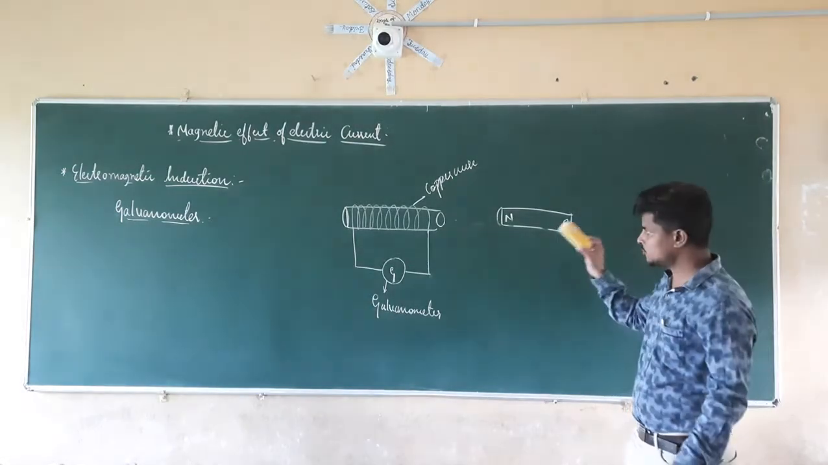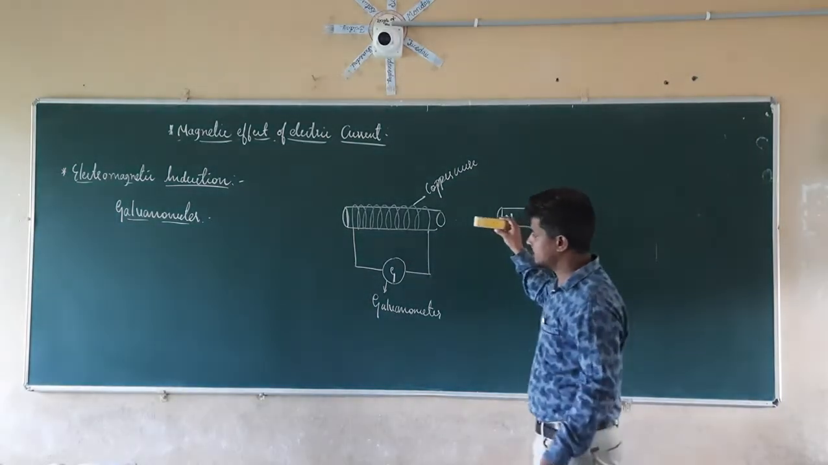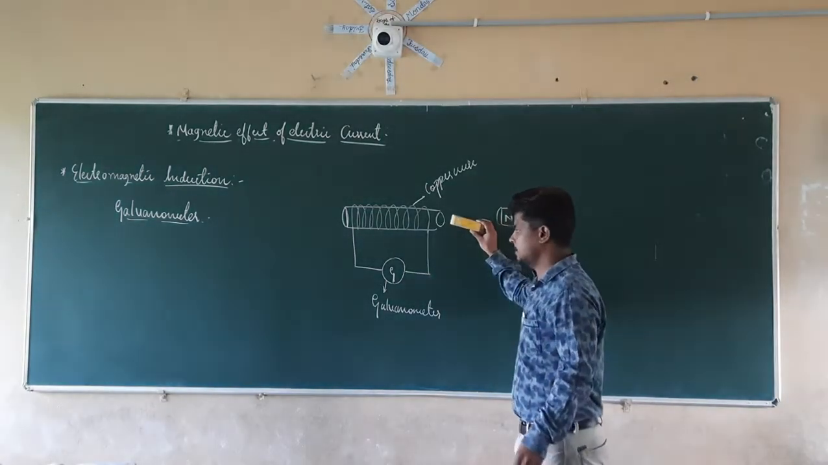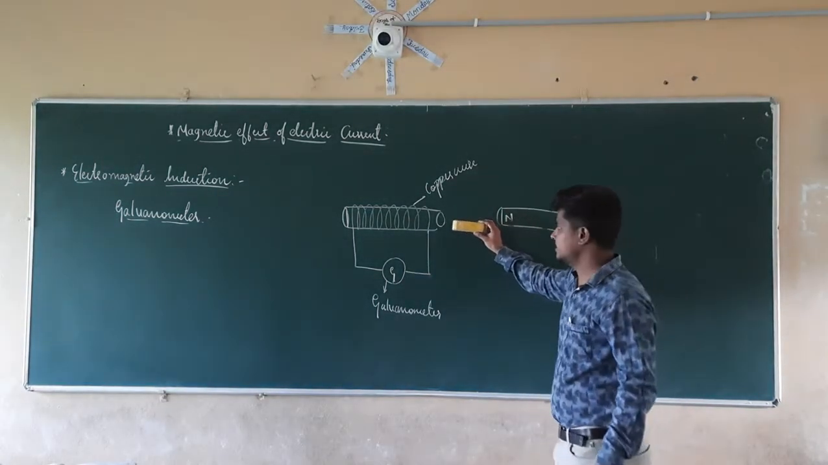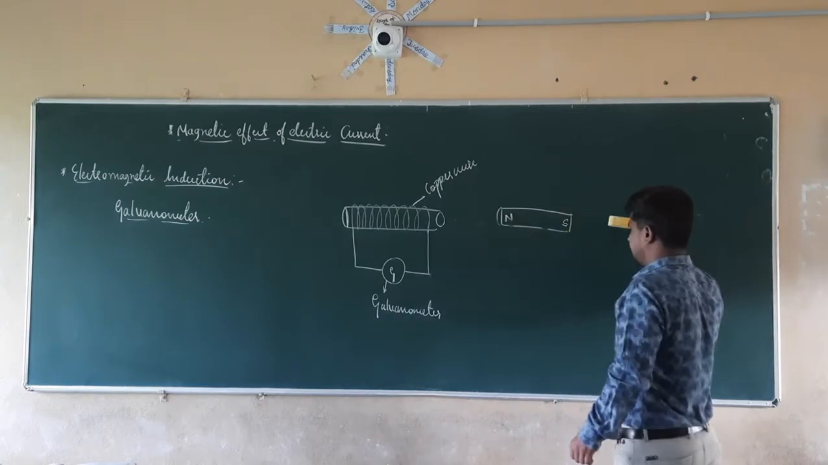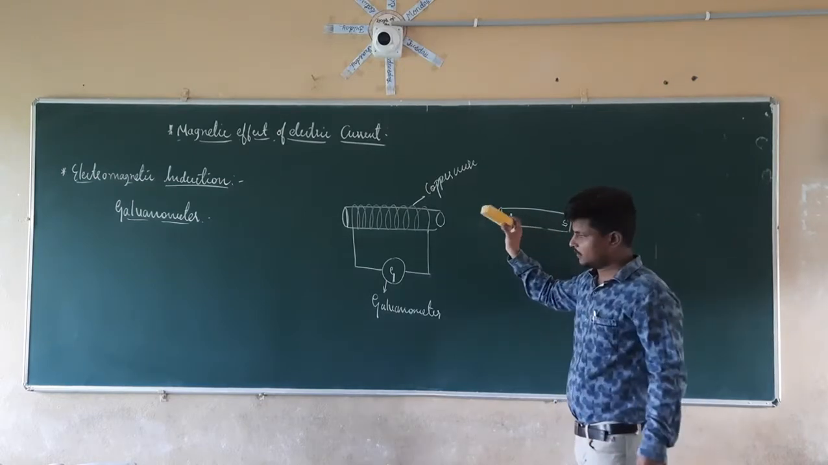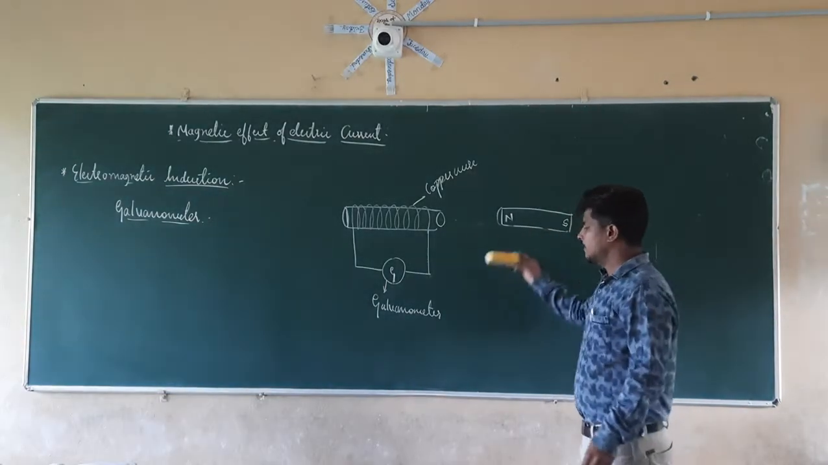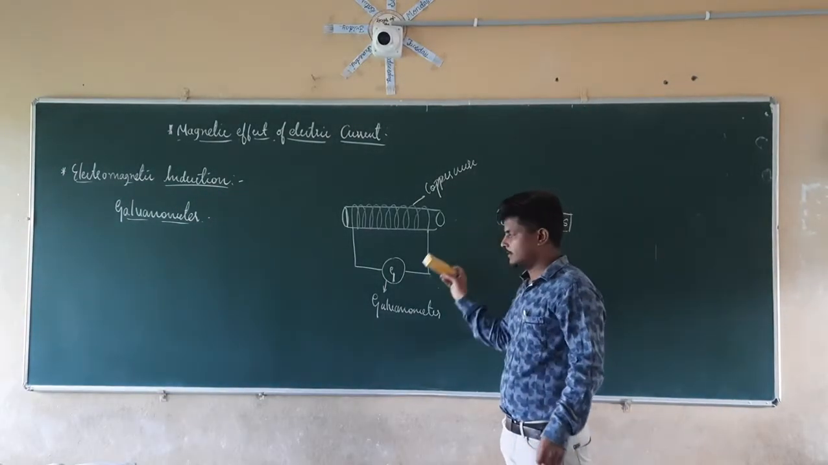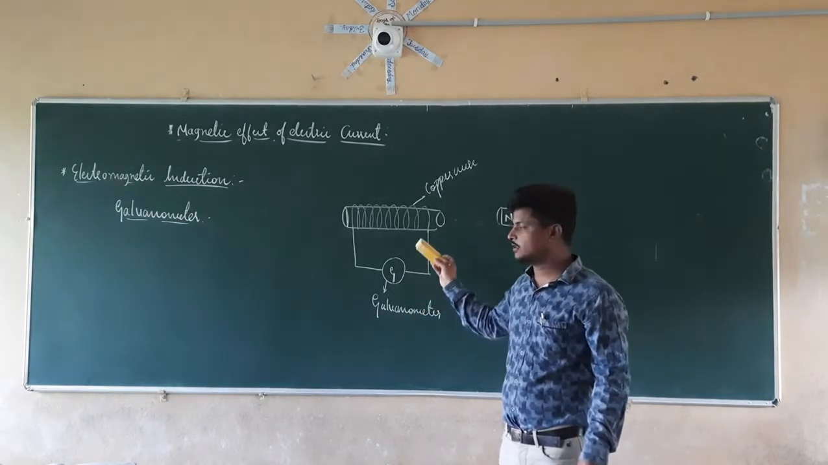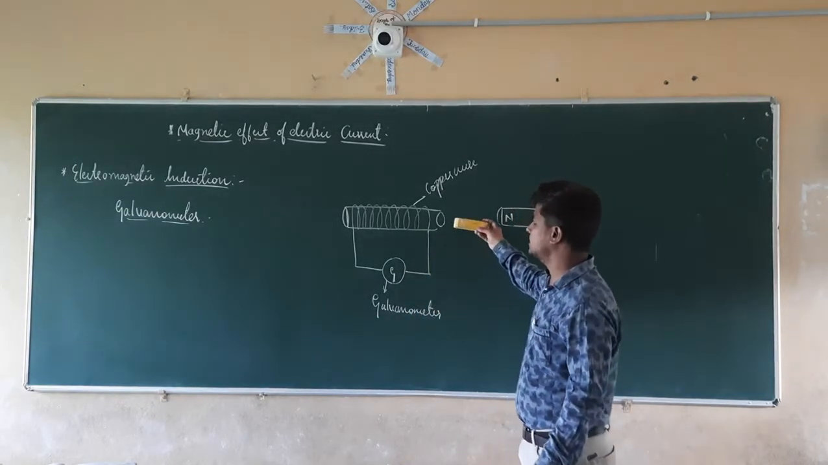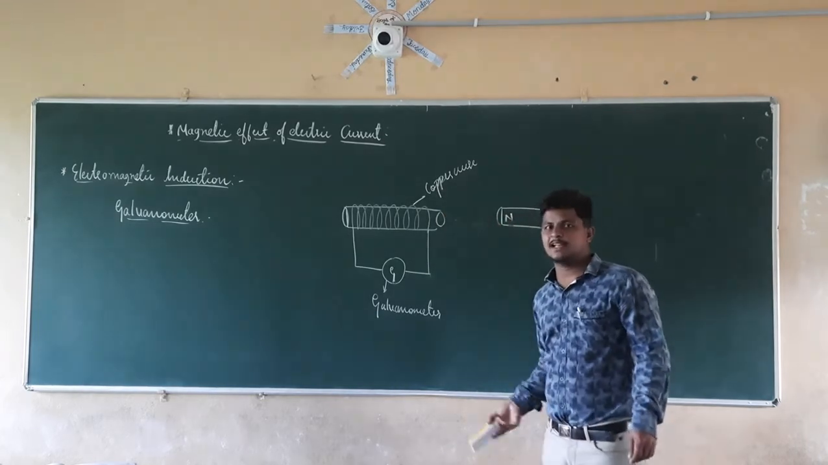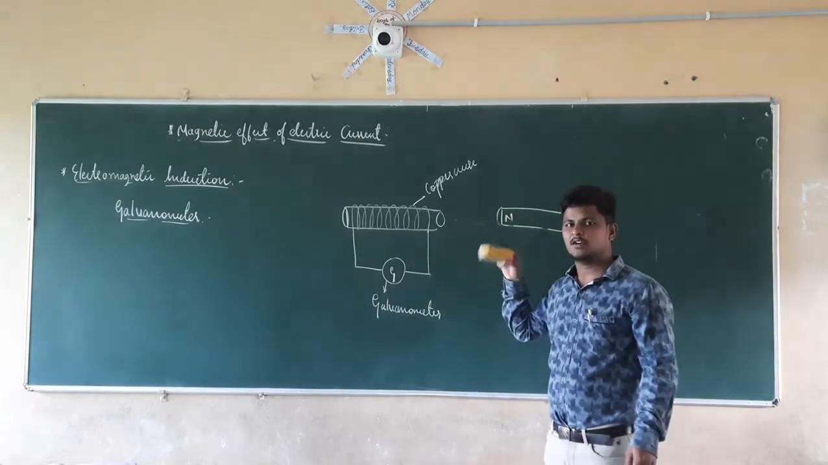So when I move the magnet towards the coil, there is a current and it deflects. When I stop here, there is no deflection. When I take the magnet away from that coil, again there is a deflection. So what it is indicating is that when I move the magnet towards the coil, a current is induced in this coil, and when I take the magnet away from the coil, again there is a current in that coil.